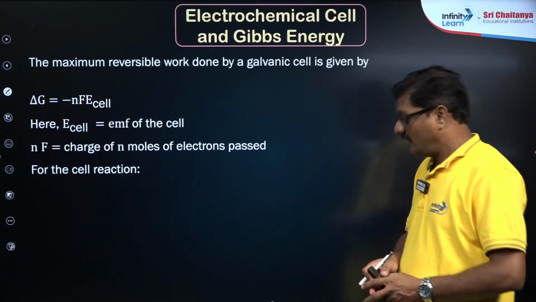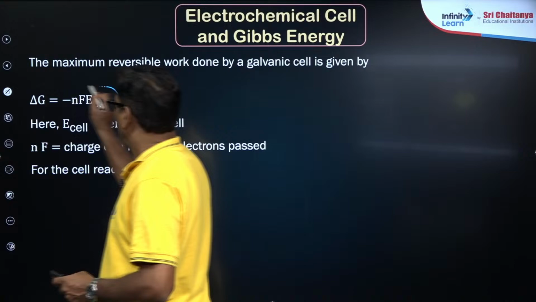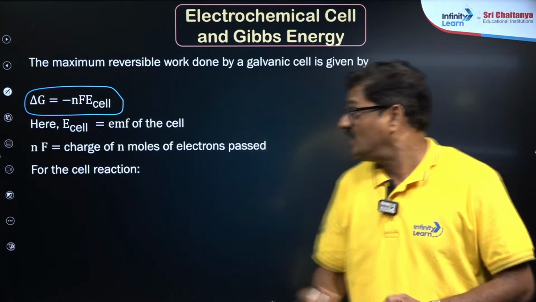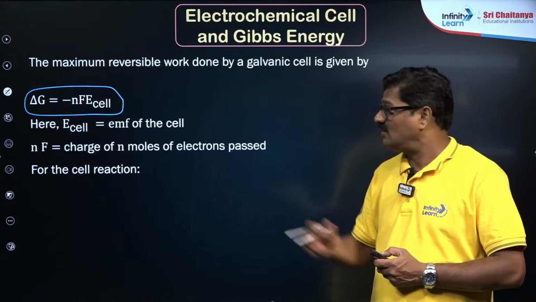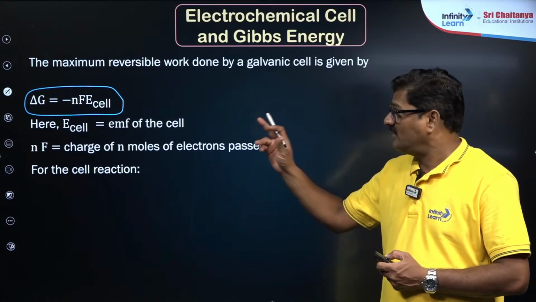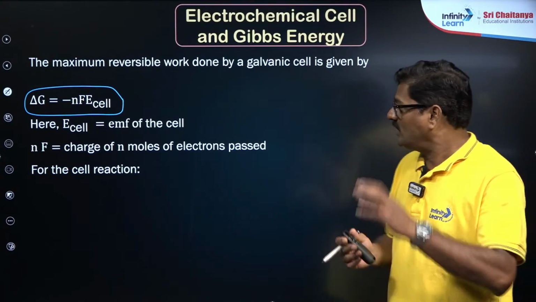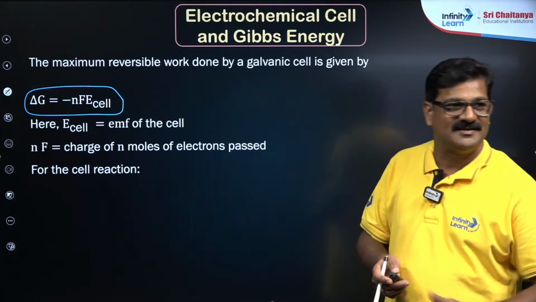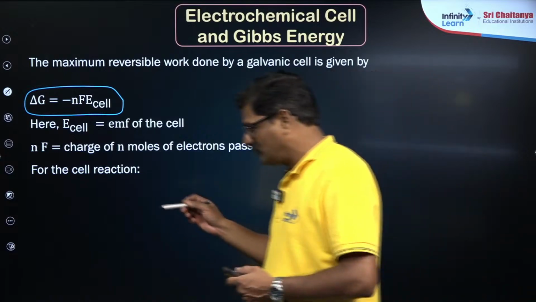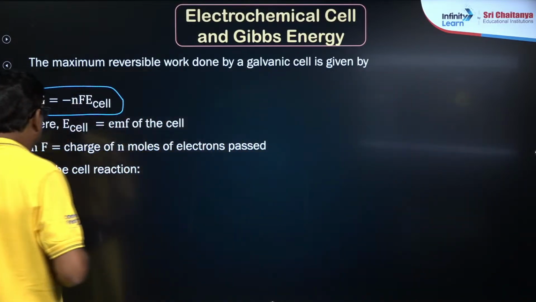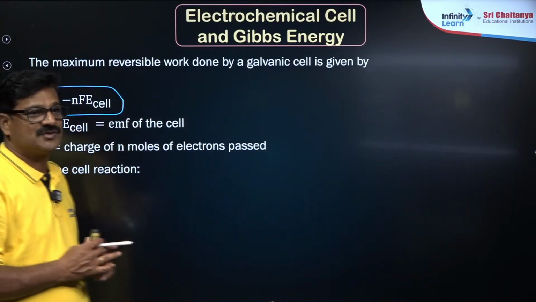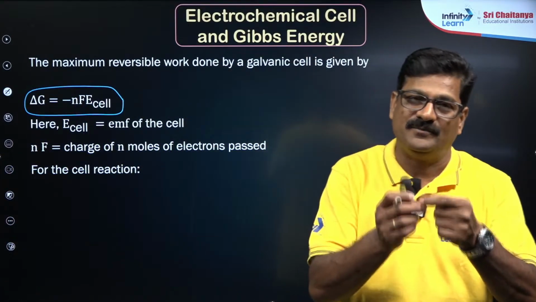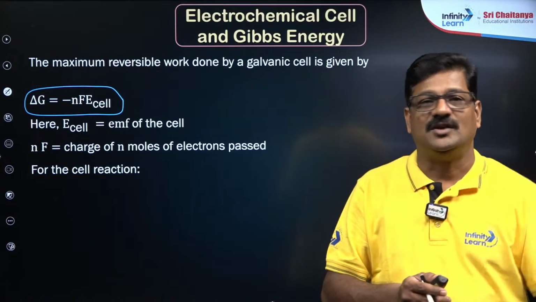You please continue. And delta G is equal to minus nF E naught cell. Delta G naught is equal to minus nF E naught cell, or delta G is equal to minus nFE cell. So what I mean to say, electrode potential values are not additive, but delta G values are additive. E values you cannot add, whereas Gibbs free energy you can add.